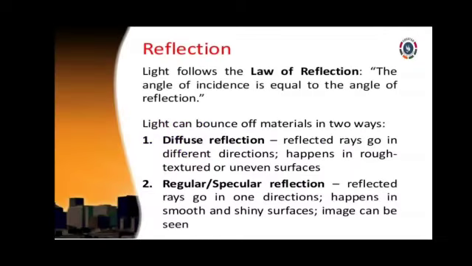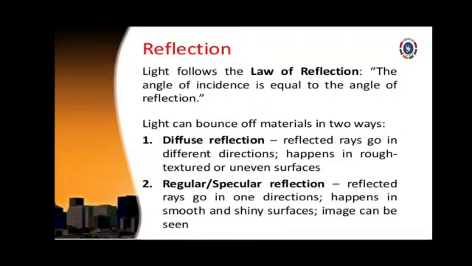And reflection is of two types: one is diffuse reflection and the other is regular reflection. Diffuse reflection, that means what, and where does it happen? It happens on a rough surface. At that time the rays are scattered here and there, moving in different directions.